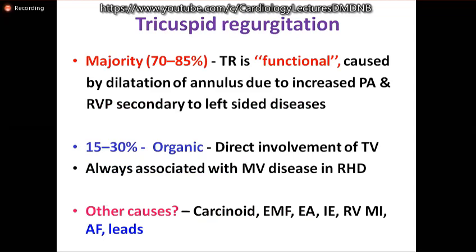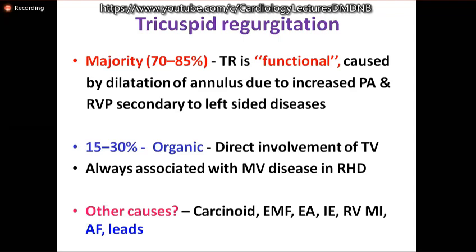Tricuspid regurgitation is most often functional, caused by dilatation of the annulus whenever the RV or PA pressure goes beyond 55 mm mercury, the TR starts appearing. In 15 to 30%, it may be organic due to direct involvement of the tricuspid valve. It's always associated with mitral valve disease and rheumatic heart disease.